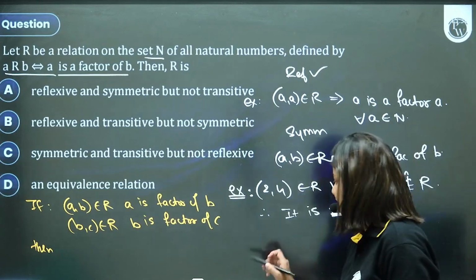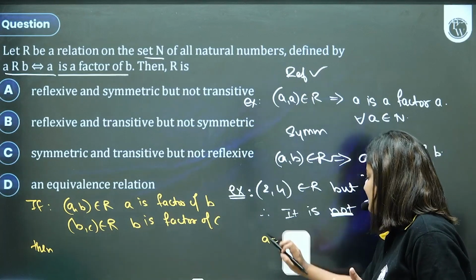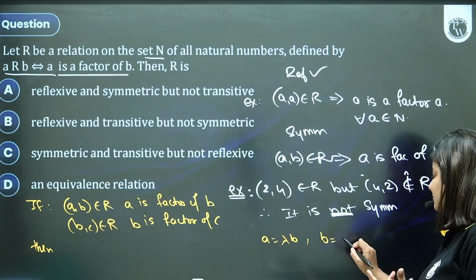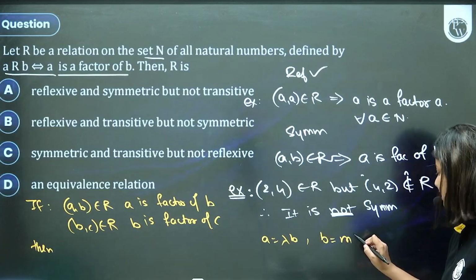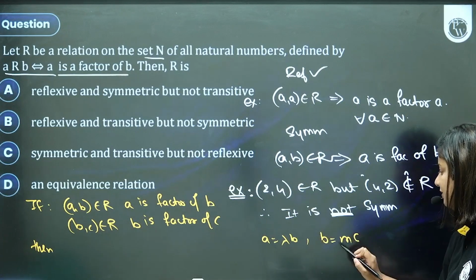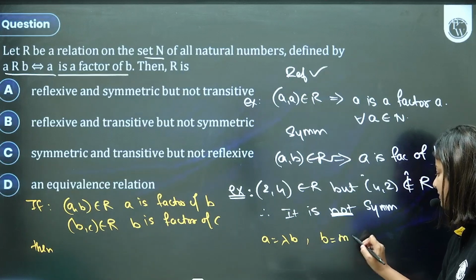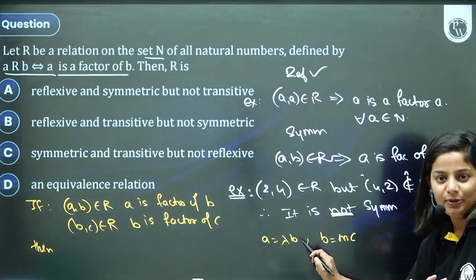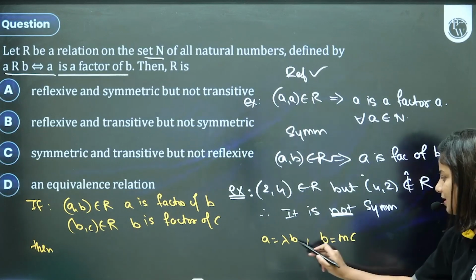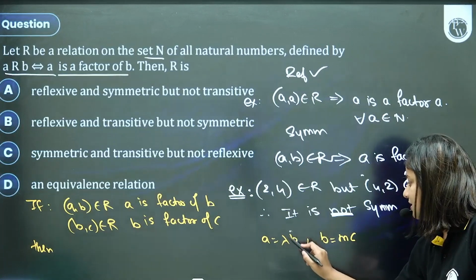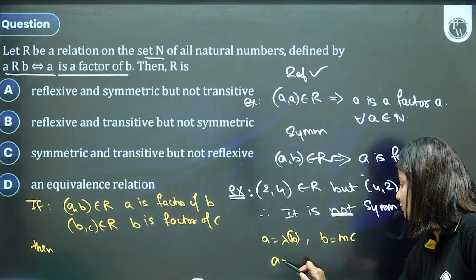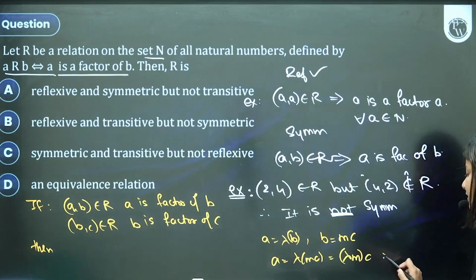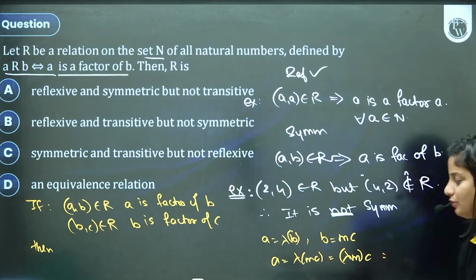If A is a factor of B, just for your understanding, let's say A is some multiple of B, and B is a factor of C, meaning C is some natural number multiple of B. What is lambda and M? These are just some natural numbers. So A is some natural multiple of B, and B is some natural multiple of C. Bachcho, in place of this B, can I write M C? A is equal to lambda into M into C, which is lambda M into C. Lambda and M are just two natural numbers.